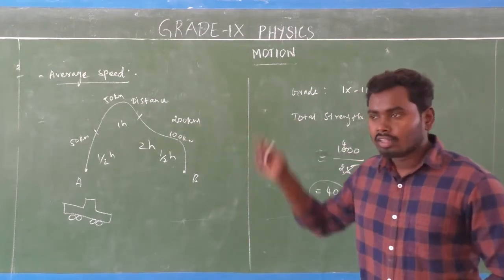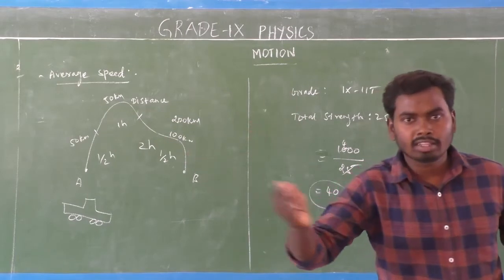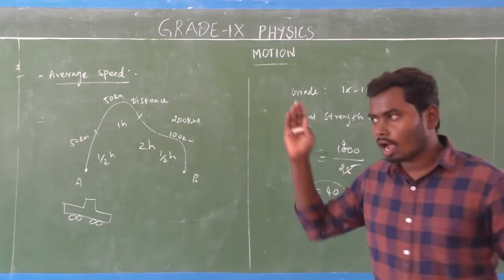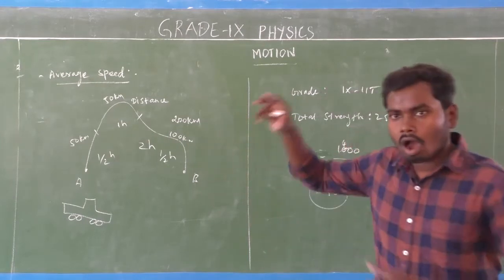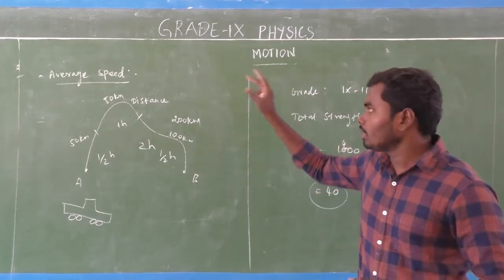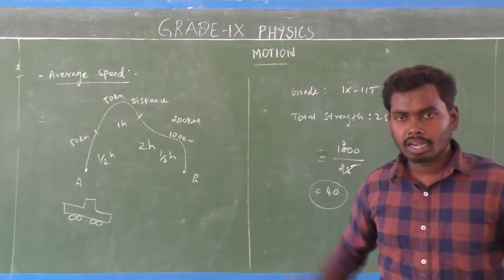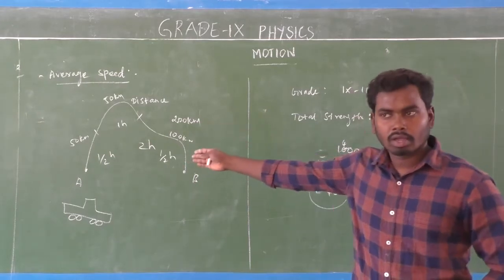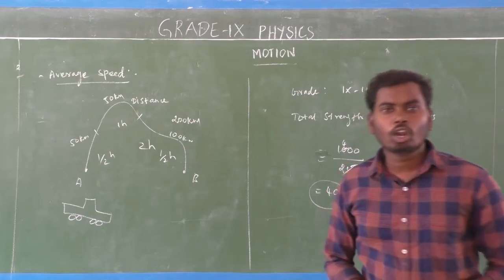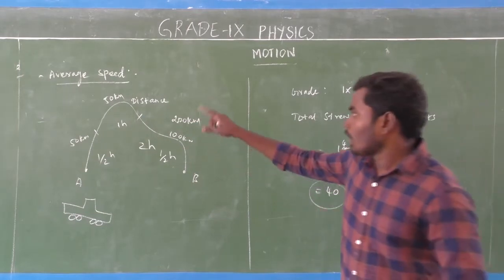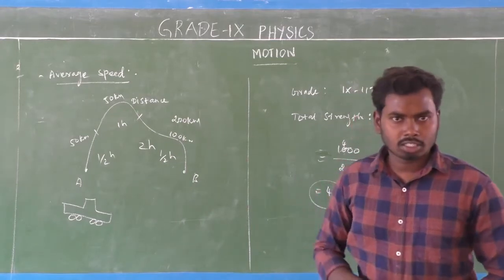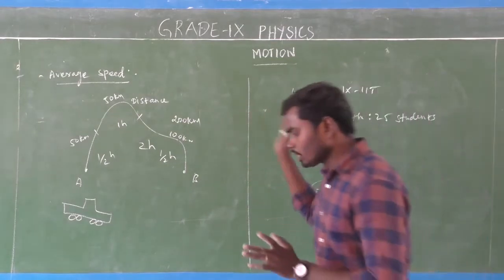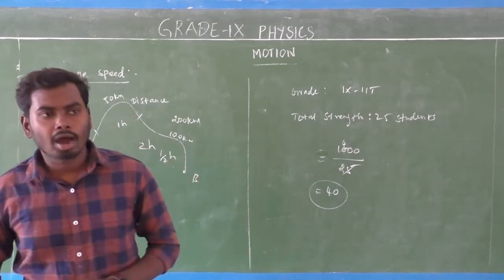Average doesn't mention that the object continuously moves at the same speed. The object doesn't move continuously at the same speed. In average rate, we can say the speed of that car. Here, what is the average speed of that car? Just now we have seen it is 100 km per hour. Here, 100 km per hour doesn't mean a constant speed. So that is the difference between average speed and speed.